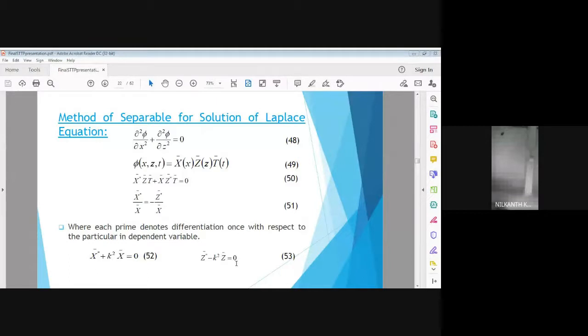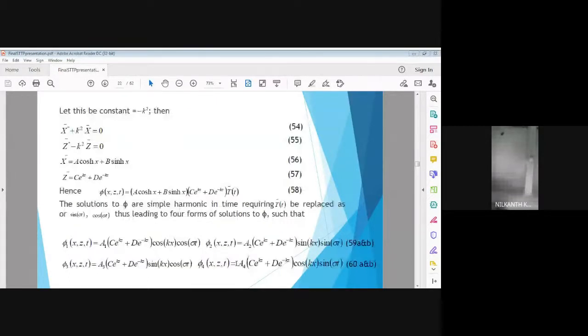Next slide. This method of separable you can get from the literature. I will not dwell more on this method. The purpose is that we want to derive the equation for phi, so we can write x as a hyperbolic function of x, hyperbolic sin and hyperbolic cos of x.